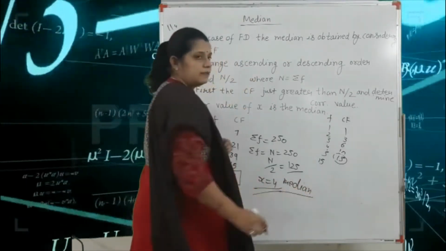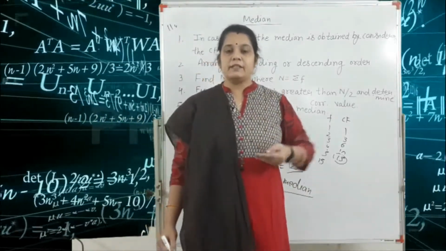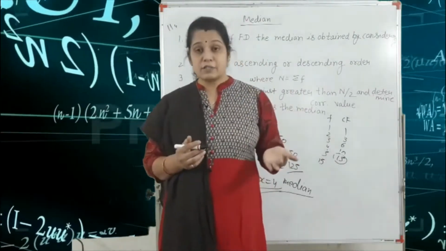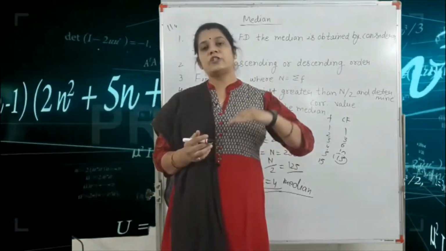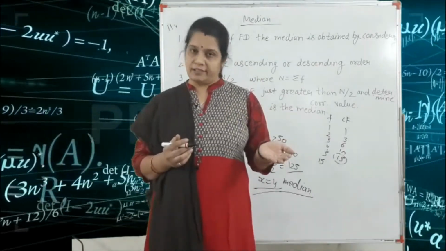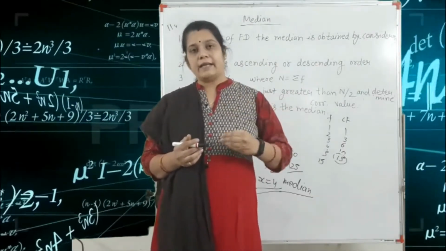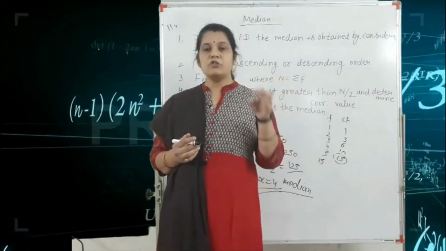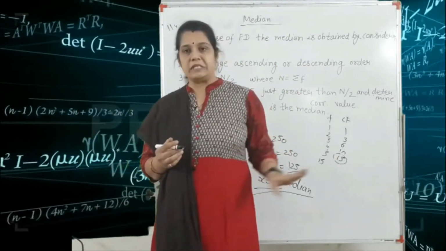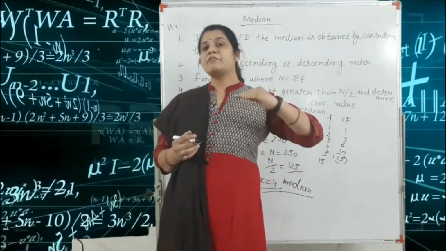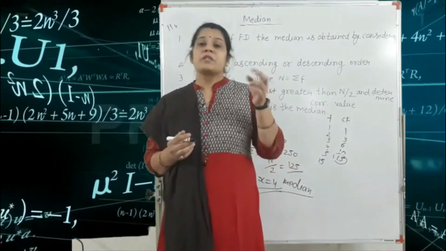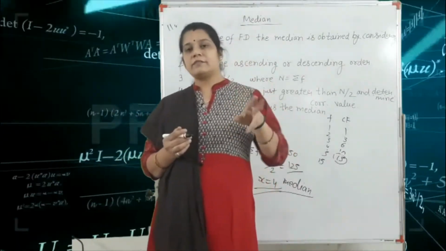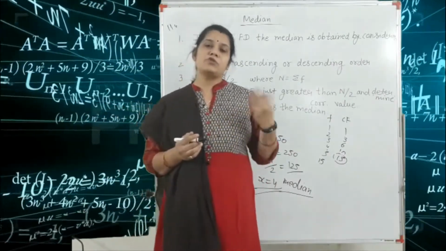So this is a very easy method for finding the median. Always keep in mind, if your question is given in only the x form, first you arrange in ascending or descending order. After that, if the number of terms is odd, your middle number is your median. Got it? But if the number of terms is even, you have two middle values. So you sum these two values and divide by 2, so you get the median.